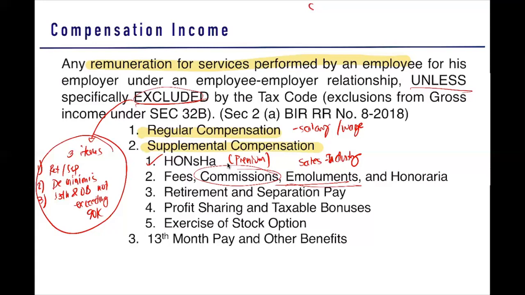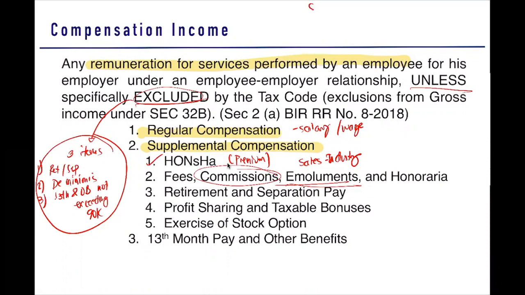Next, emoluments is a general term for any other payments given to an employee, while honoraria is given to a particular employee because of work performed outside his services. So, for example, you are a researcher in your company, and you are used by the company for a particular presentation of a product. So that is outside of your work. Normally, a company will pay you honoraria because of that extra work performed.